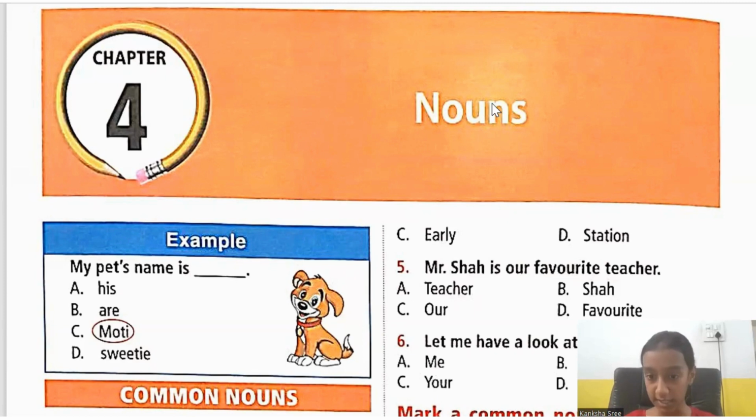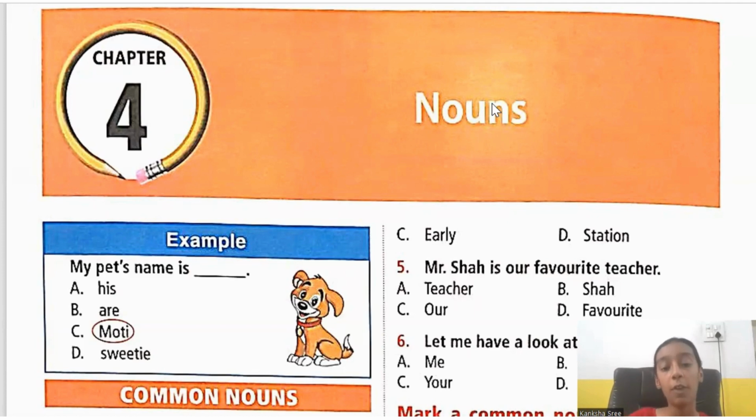For example, boys, women, or many other things. Boys comes under a common noun because there are many boys in this world. I am not talking about any particular boy. I'm talking about boys in general. It can be women. A woman can be anyone. It can be your mother, my mother, your grandmother, my aunt. It can be anyone in this world, so it comes under a common noun. When you are referring in common without specifying anyone, it comes under a common noun.